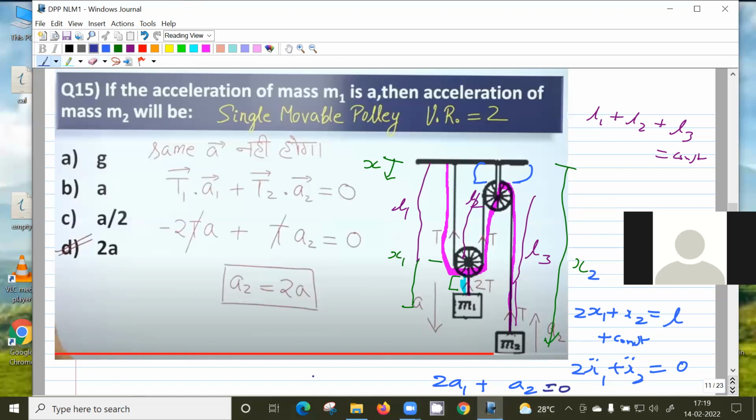From this we get a1 as minus a2 by 2. And the minus sign makes sense, because if a2 is positive, a1 is opposite, no? a1 is downwards and a2 is upwards, so the directions are opposite. We have to find a2, so a2 is 2a1, and a1 is as given.